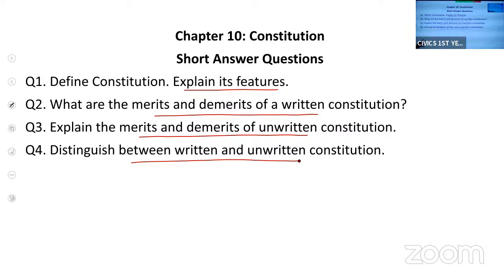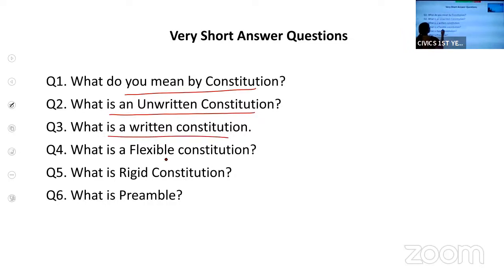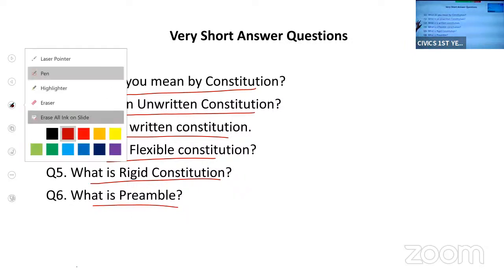Before starting with the questions, I'll give you a brief explanation about the constitution and its types. Then the important very short answers: What do you mean by constitution? What is a written constitution and unwritten constitution? Flexible constitution, rigid constitution, and what is preamble? These are some of the important questions of this chapter.